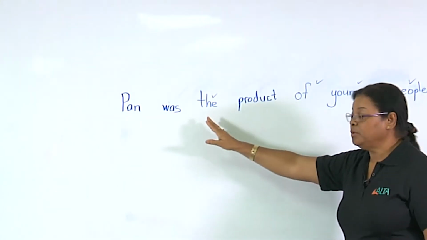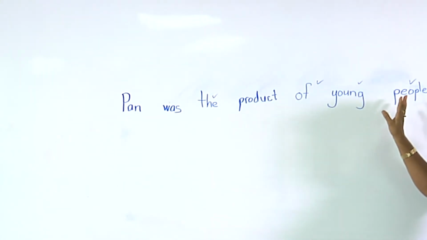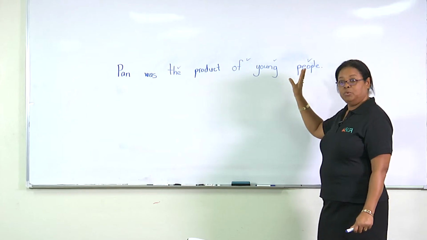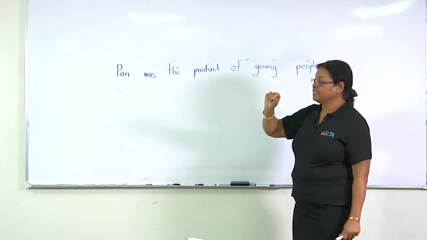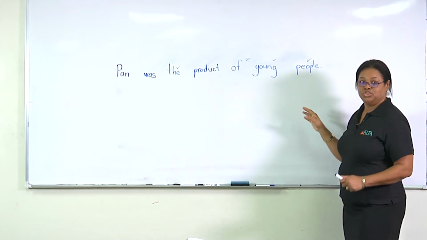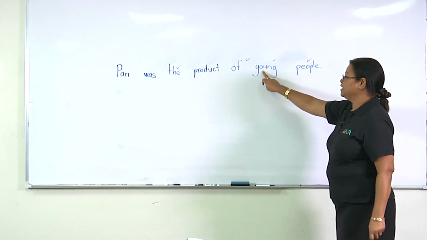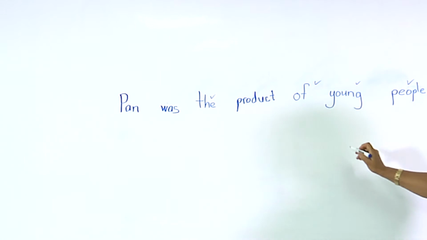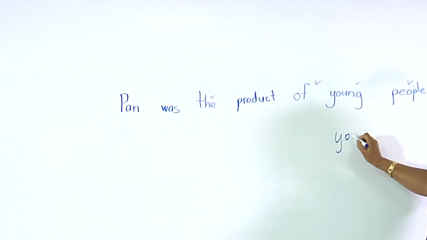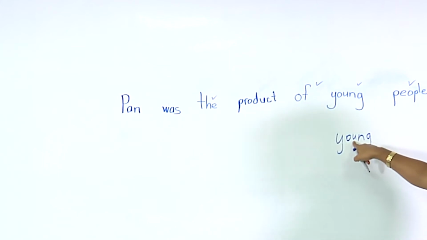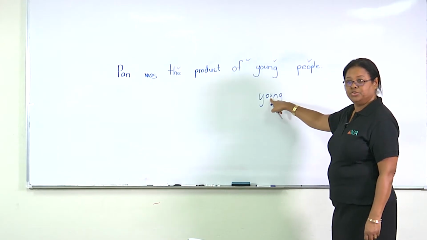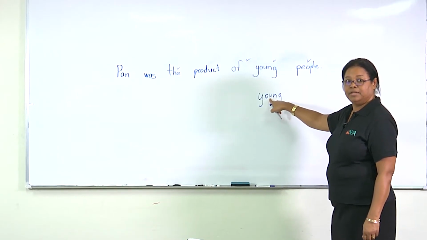If any of the sight words which you have learned already are giving you trouble, then you want to get another strategy to help you. So I also noticed that somebody had spelled young, Y-U-N-G. To remember that it's Y-O-U-N-G, you can say, I see the word you in young. So you remember Y-O-U. That's a strategy that you can use to remember to spell young.